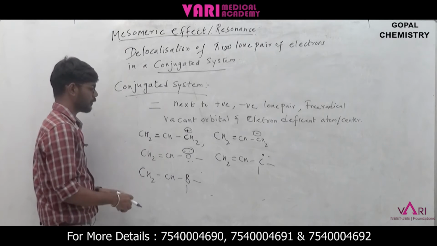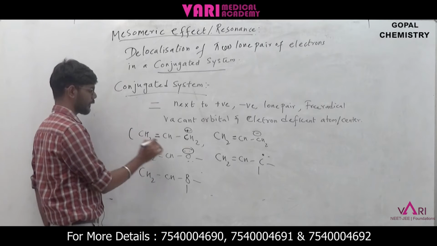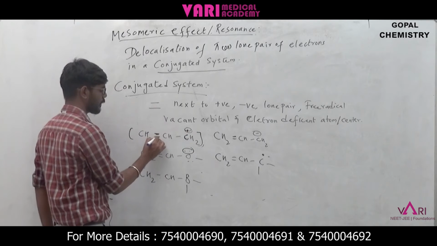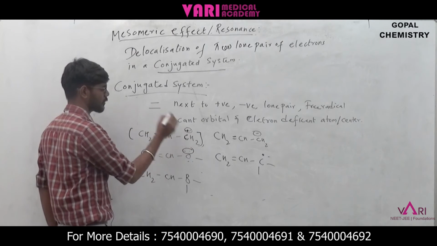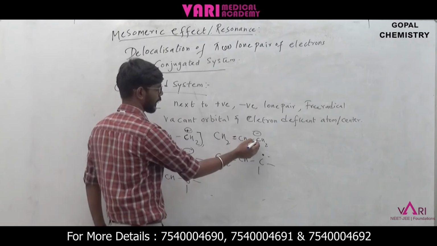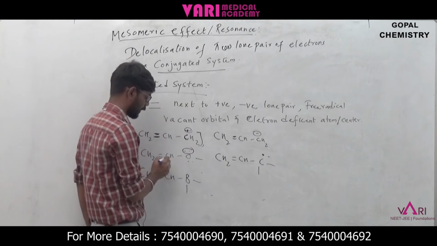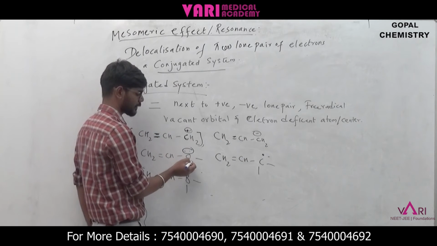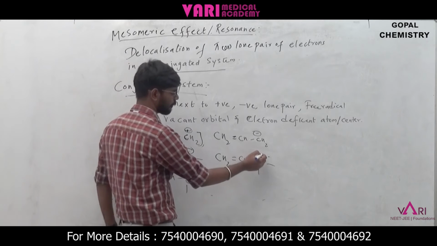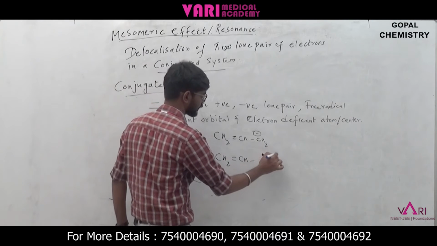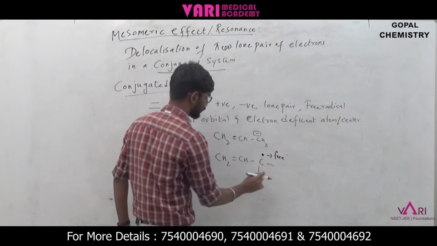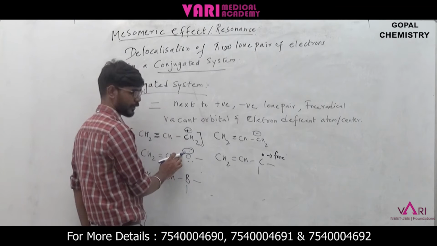So again I am reiterating that. This one is a double bond with the next carbon having a positive charge, a double bond with the next carbon having a negative charge, and a double bond with the next atom having a lone pair of electrons. Here, in a free radical, only one electron is there. Don't confuse the free radical and the lone pair of electrons.